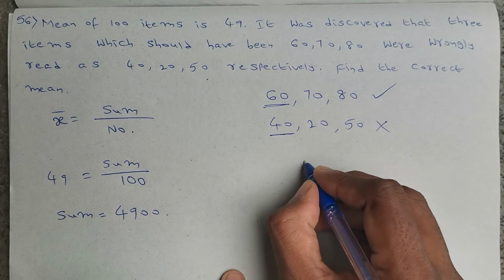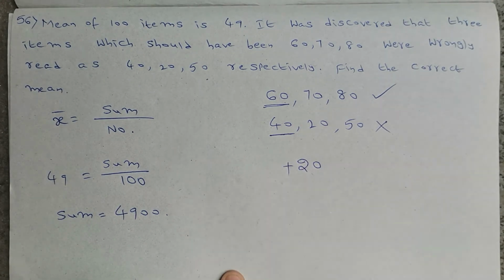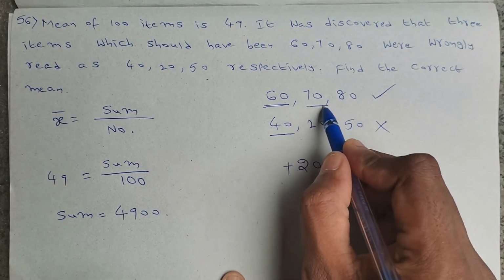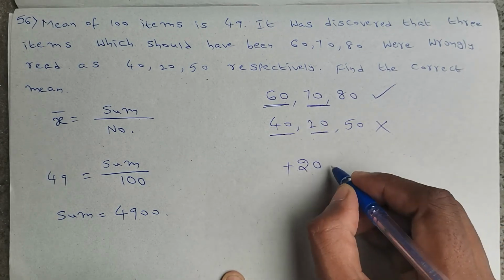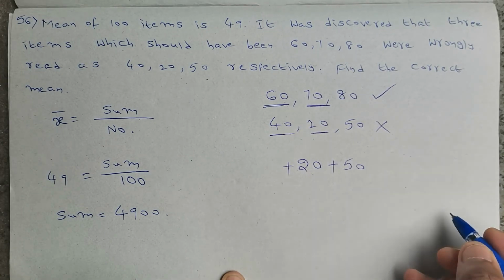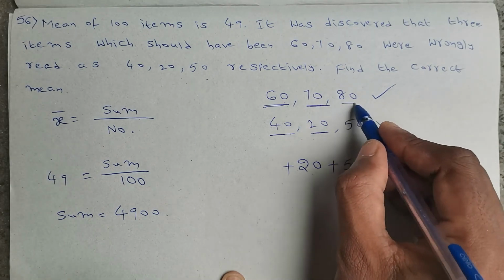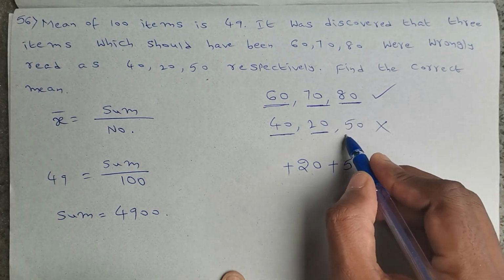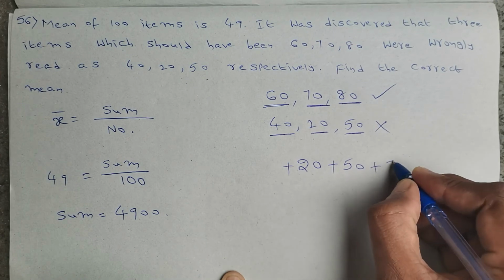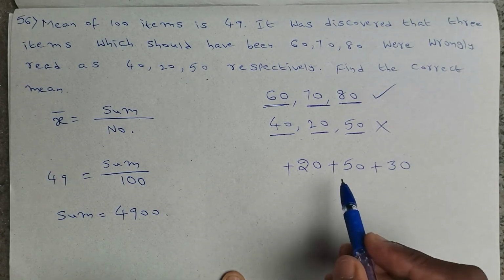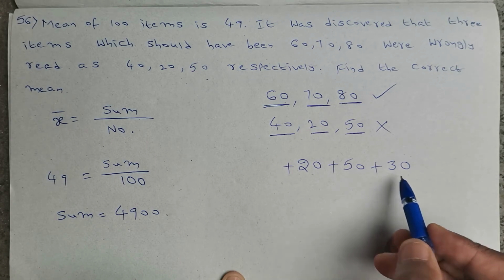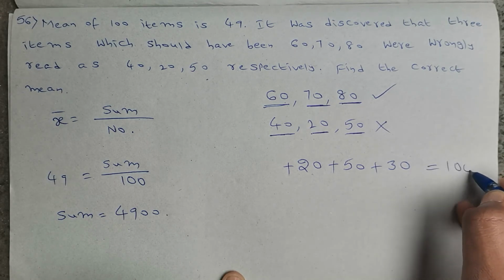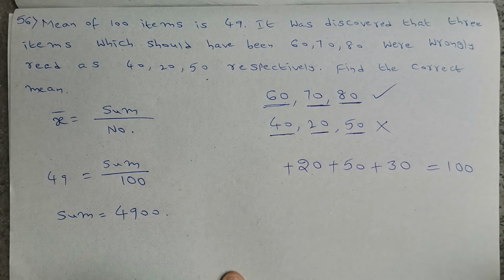It means still 20 should be added. Original number is 70, but they added 20 only, so still 50 should be added. Original value 80, but they added 50, so still 30 should be added. So 20 plus 50, 70, 70 plus 30, 100. 100 should be added to the sum.